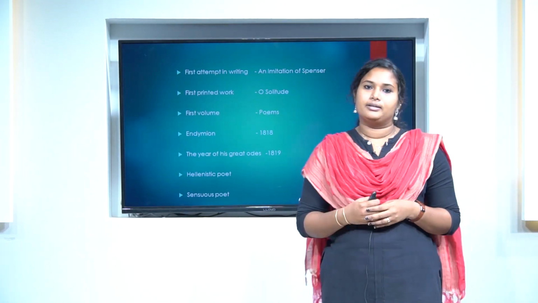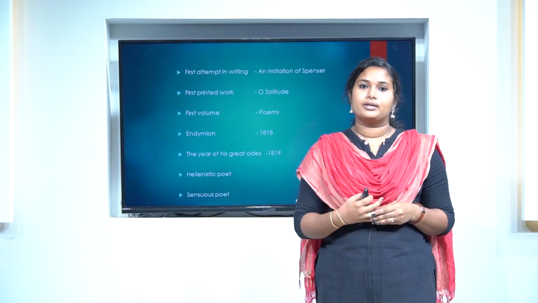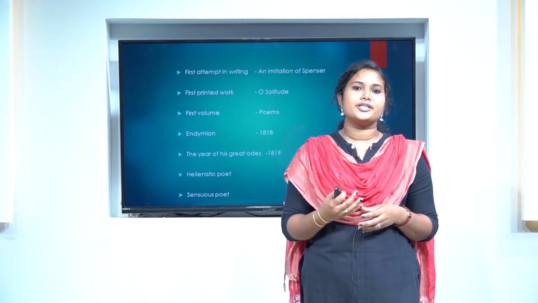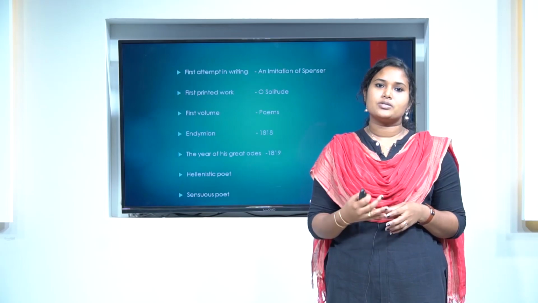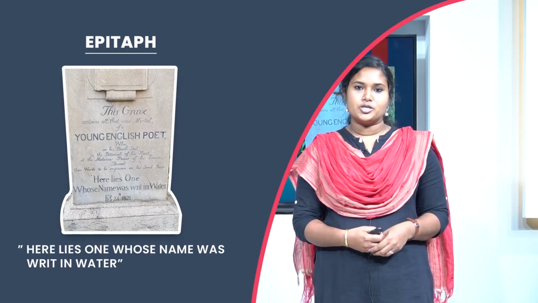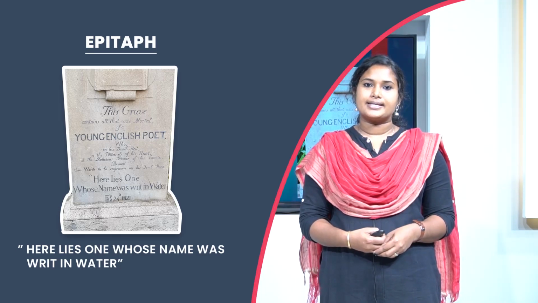Then Keats wrote his famous odes in 1819. Keats' description of Greek culture and art made him a Hellenistic poet. Keats is known especially for his sensuous description of the beauty of nature. Here is the picture of John Keats' epitaph, which includes the line, "Here lies one whose name was writ in water."